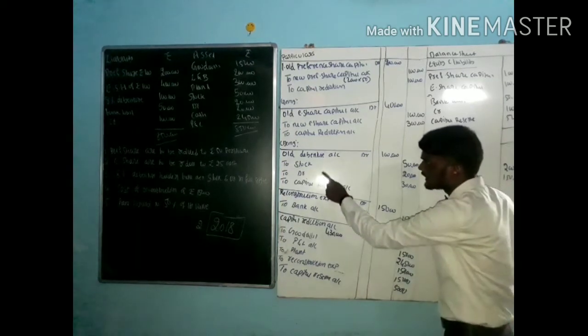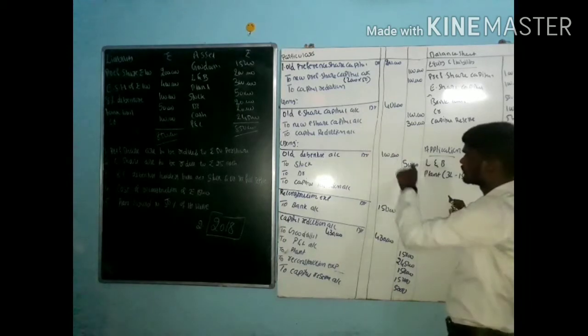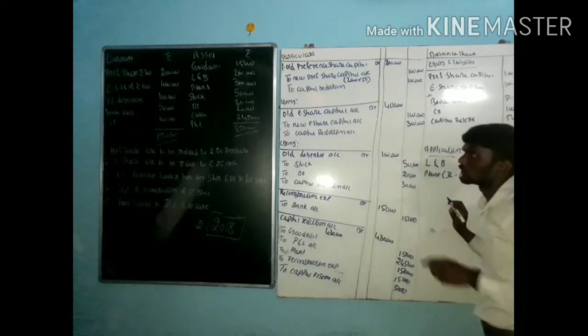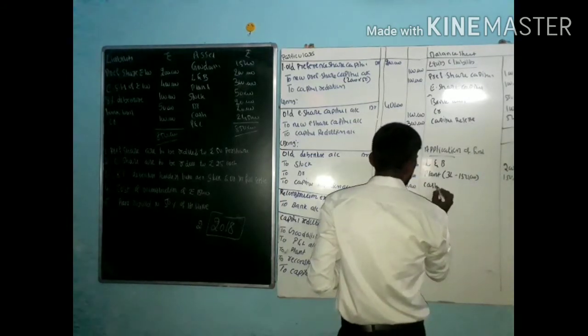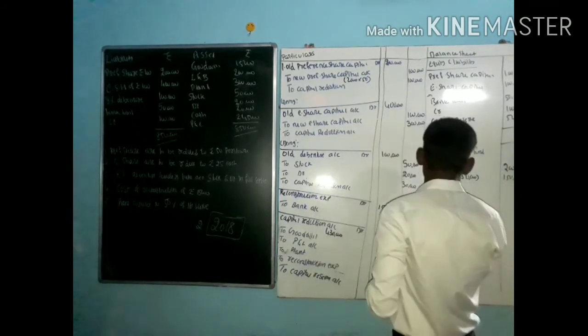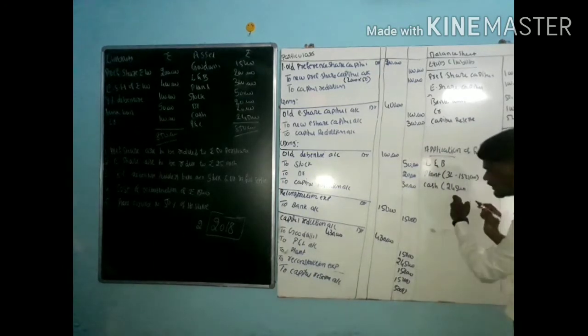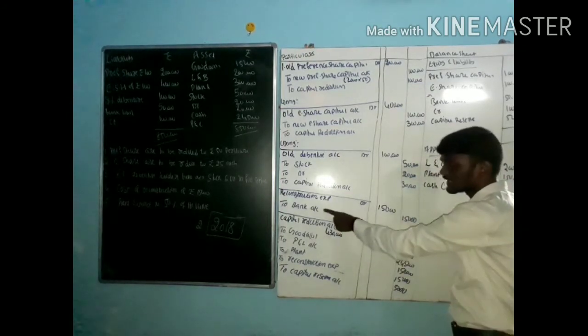Next one, stock and debtors. See, stock and debtors are credited. Any asset credited means minus. So 50,000 minus 50,000 is nil. Debtors 20,000 minus 20,000, nil. Ignore. Cash. When it comes to cash, be careful. How much is the cash amount? 2,45,000. In this amount, bank or cash, how much? 15,000 is credited.